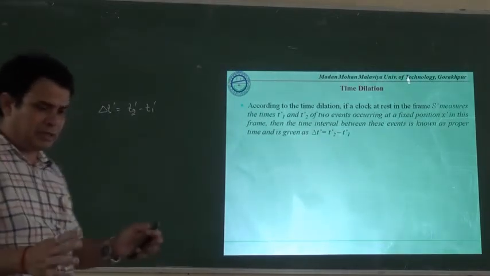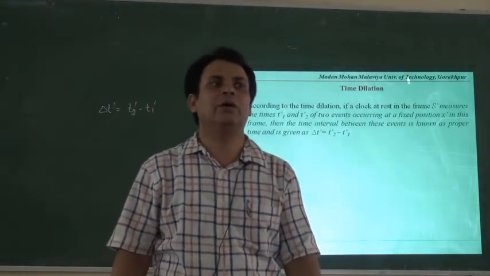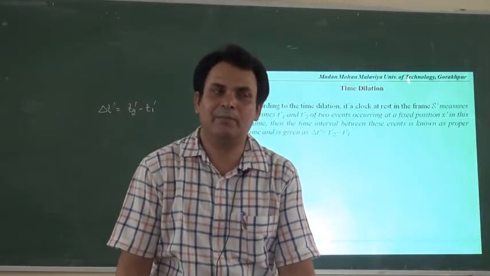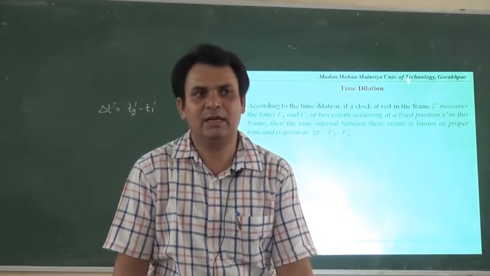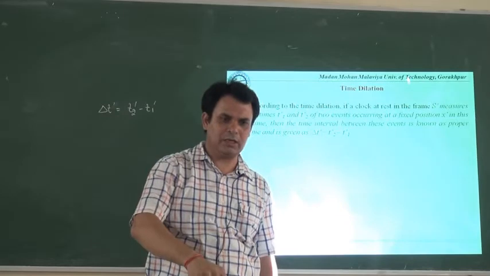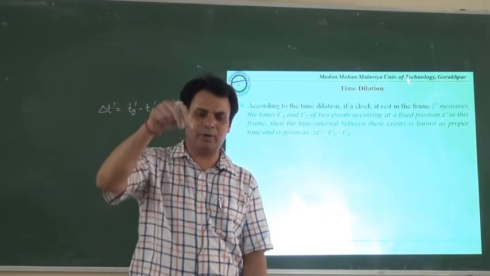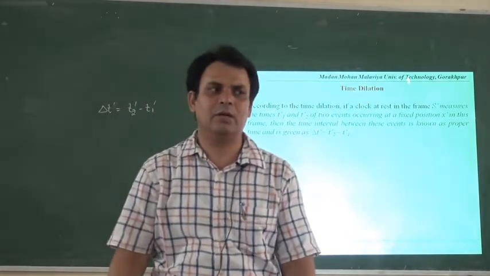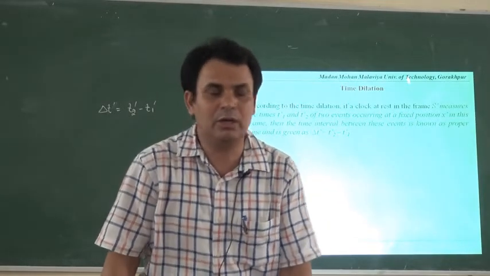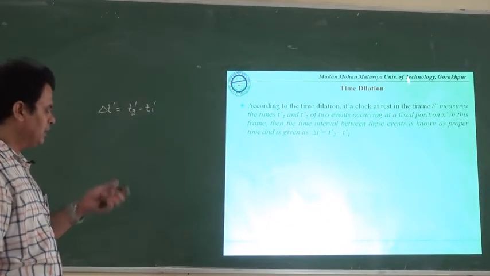It means that the observer is in a moving frame of reference and there is a watch, and that watch is recording the occurrence of two events at the same place at different times. Just as we say one ball has been dropped at 1 second, then after some time another ball is dropped, then what will be the difference in time between the events? Obviously that will be delta t dash is equal to t2 dash minus t1 dash.